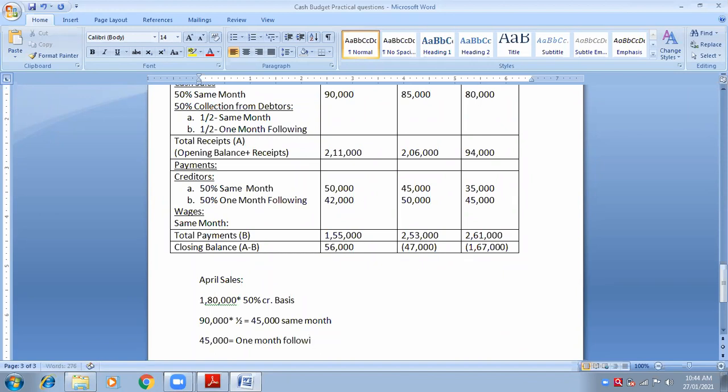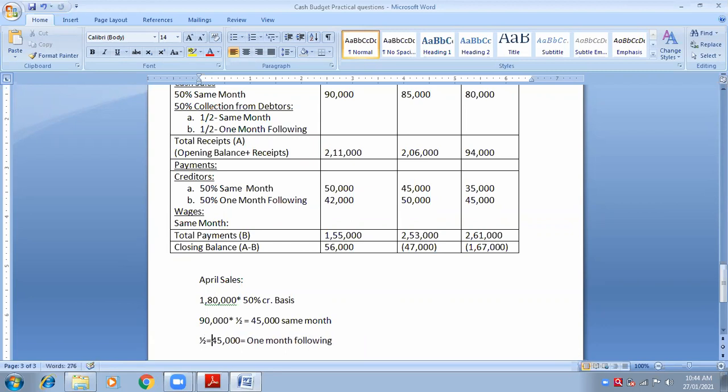This is the working note made for you. You can also make this working note, but you have to make it for one month only. Don't make it for April, May, June. You are going to make it for any one of the months, so that you understand where it came from. Is it clear, everybody?